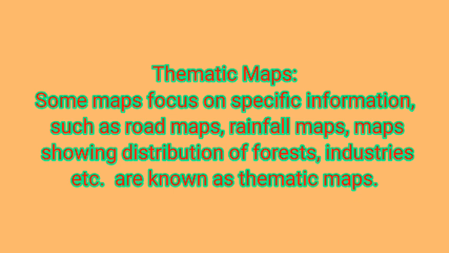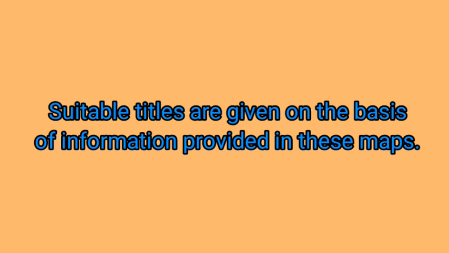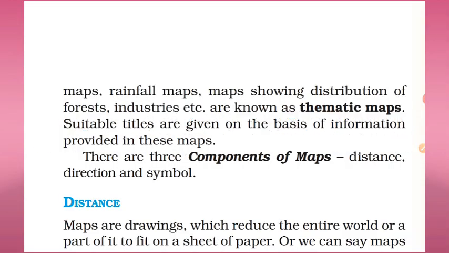It means the specific maps which show a particular thing, a particular distribution, are known as thematic maps. Suitable titles are given on the basis of the information provided in these maps.